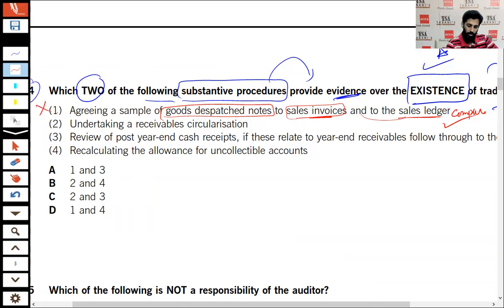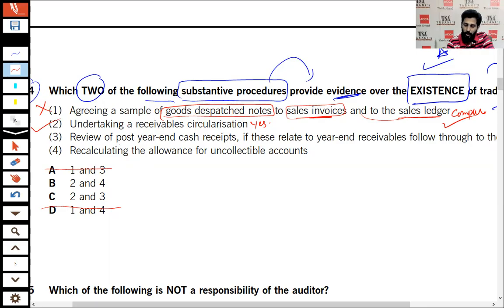And when this is wrong, so that means option A is eliminated, option D is eliminated, right? Option A, option D, both are eliminated. Now we are left with B and C. Number two, undertaking a receivable circularization. Yes. Why? See, if you will be sending the confirmation letter to the trade receivables, and if they reply, you will be saying, oh yes, they exist in reality.